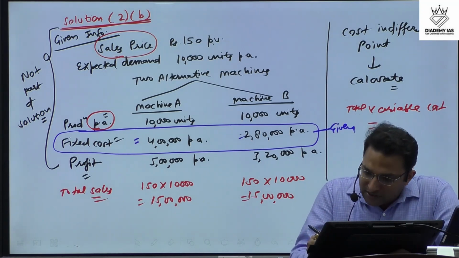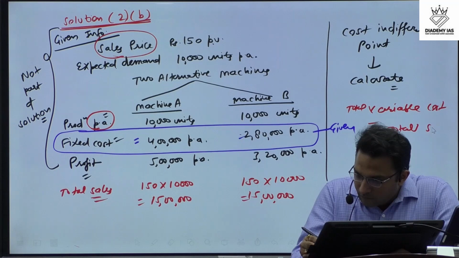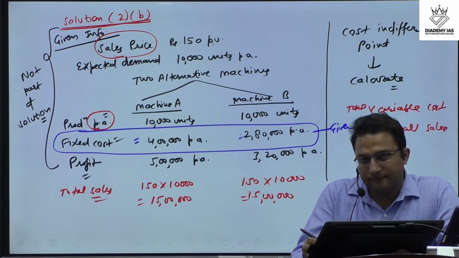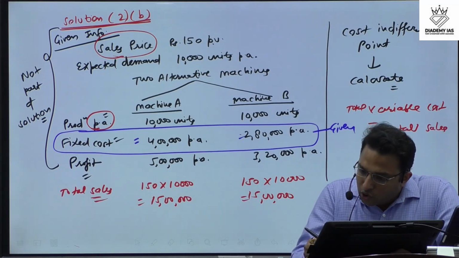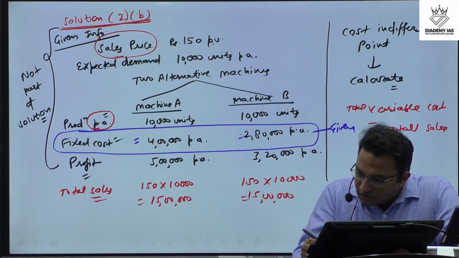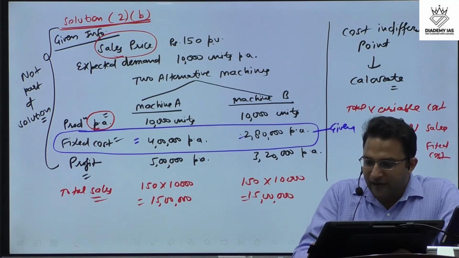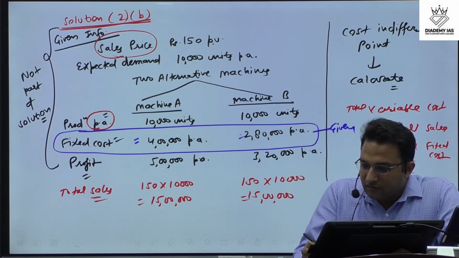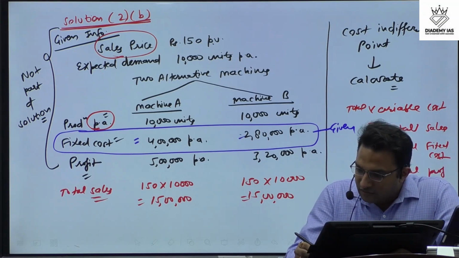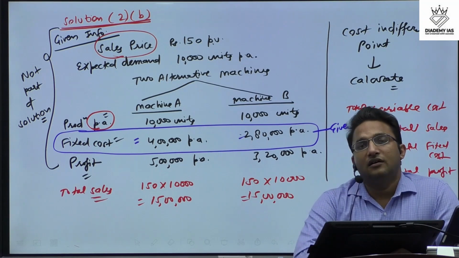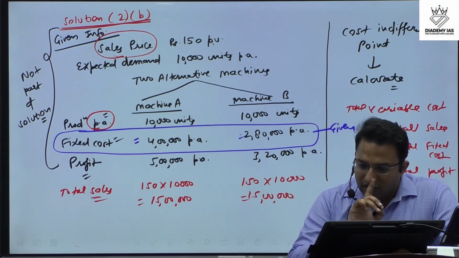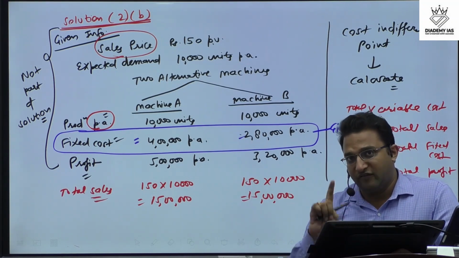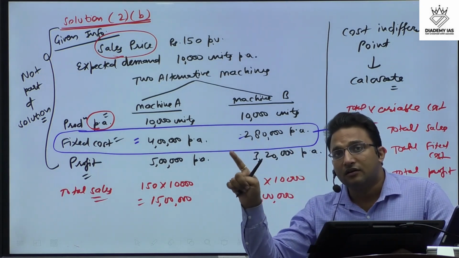This is basically the total sales minus the total fixed cost, and minus the total profit. Okay, because in the total sales there are three components: the fixed cost, the variable cost, and the profit.